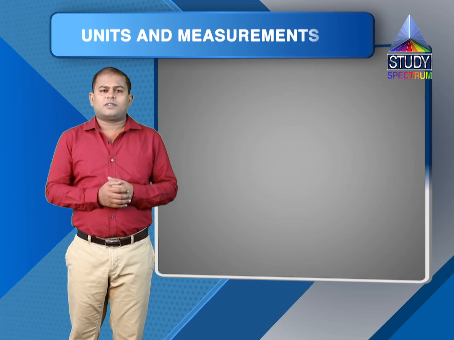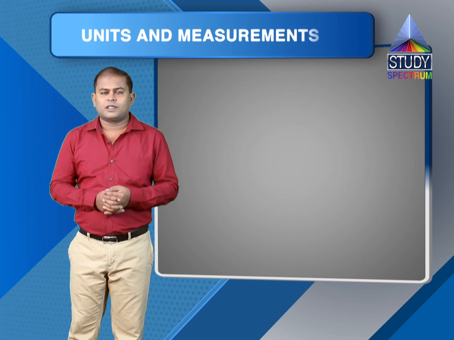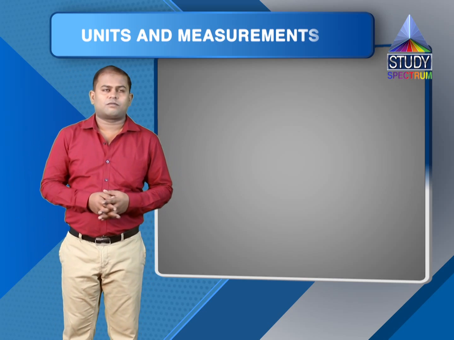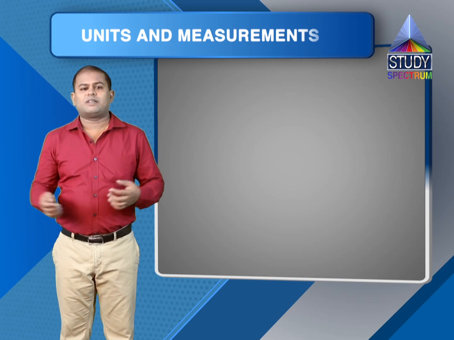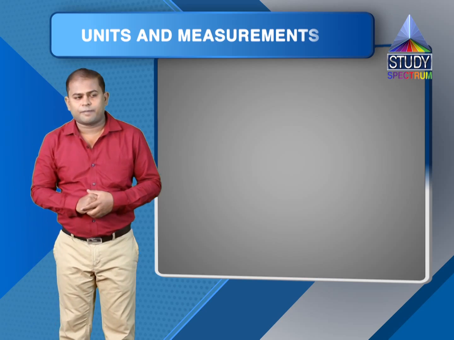In SI system, unit for measurement of length is meter. The question was how this definition was made, or what was the logic behind making definition of 1 meter, or how we concluded that this length is 1 meter.